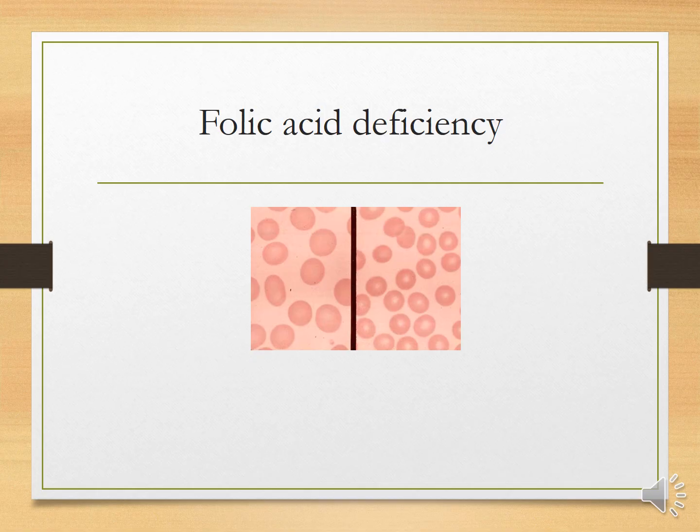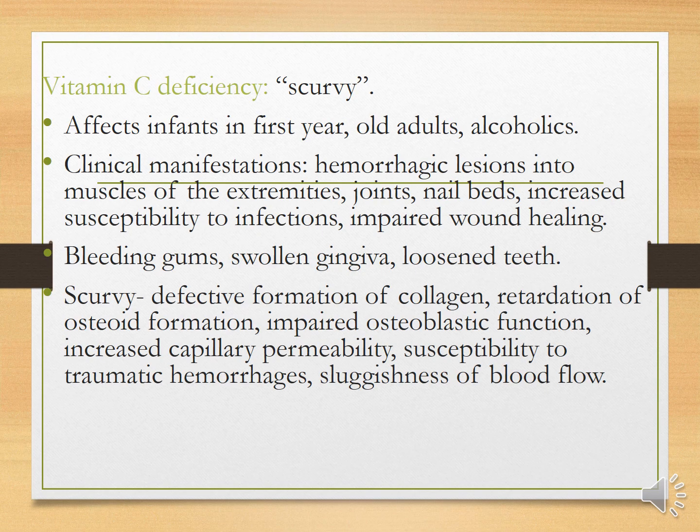This is folic acid deficiency. Vitamin C deficiency is scurvy. It affects infants in the first year, old adults, and alcoholics. The clinical manifestations are hemorrhagic lesions into the muscles of the extremities, joints, nail beds, increased susceptibility to infection, impaired wound healing, bleeding gums, swollen gingiva, loosened teeth.